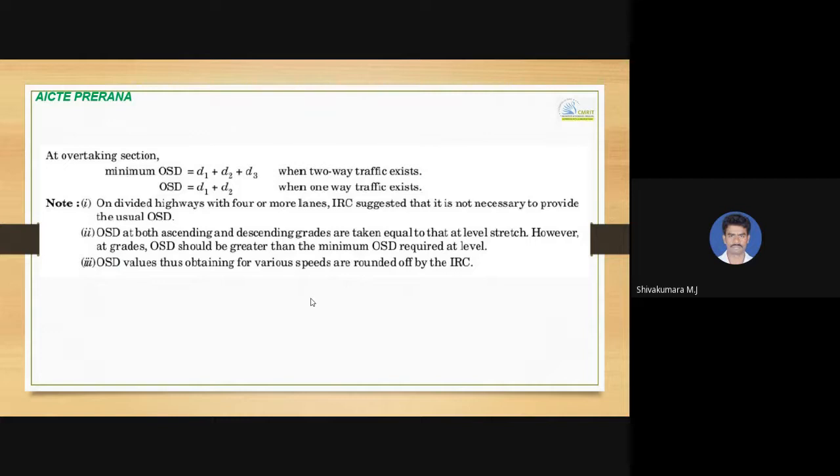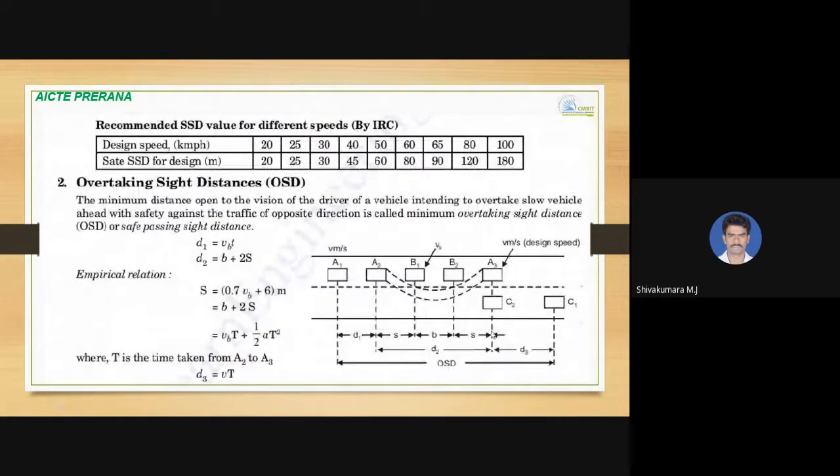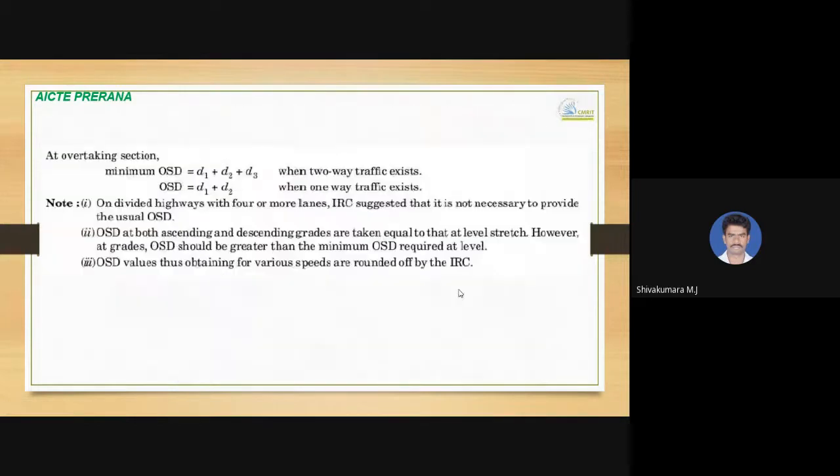Now the overtaking section. The minimum overtaking sight distance required is D1 plus D2 plus D3, where two-way traffic exists. If there is only one-way traffic, there is no vehicle coming from the opposite side, so D3 is not at all required. If it is two-way, only then does the vehicle come from the opposite direction, so D3 must also be added in the overtaking distance. So if it is one-way traffic, OSD will be D1 plus D2.